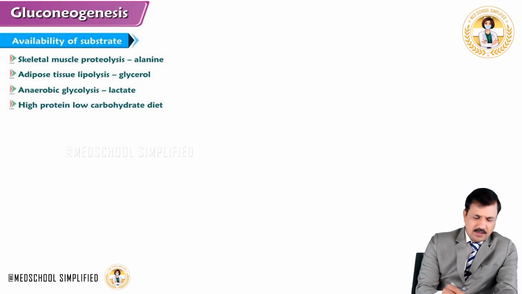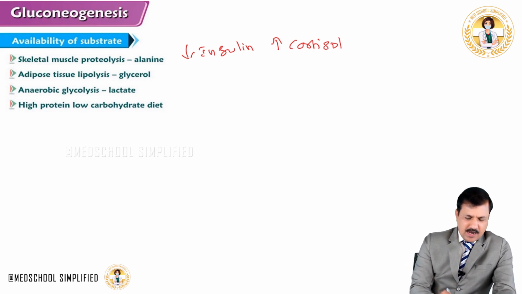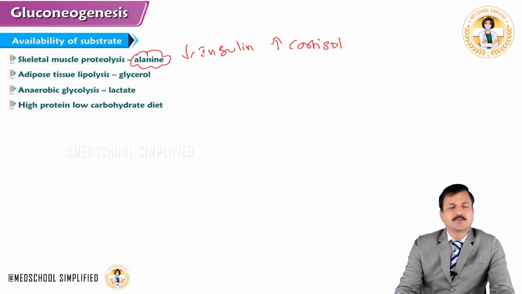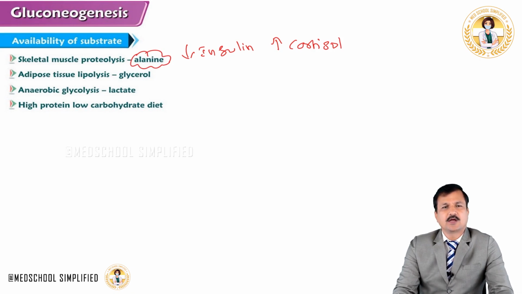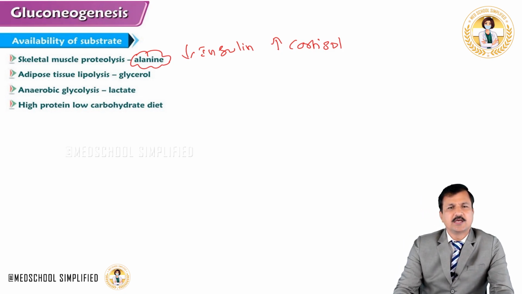So low insulin and increased cortisol are the two things that can lead to increased availability of gluconeogenic precursor, that is alanine and other gluconeogenic amino acids. So substrate availability will lead to increase in the gluconeogenesis process.